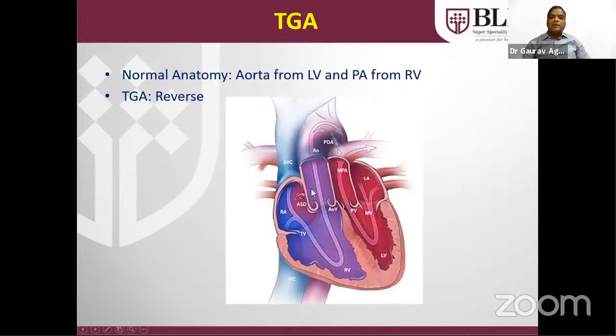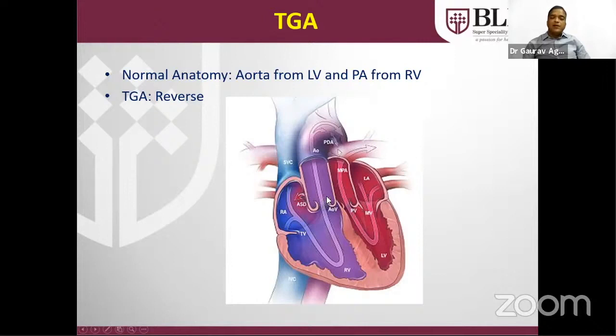The patient is pink. But in this case, the pure blood will come to the LV and will go again to the lungs. And the venous blood, IVC and SVC, will go to the RA, RV, and will supply the body through the aorta. So there is no pure blood supply to the body unless there is mixing, either at the level of the atria in the form of atrial septal defect, in the form of ventricular septal defect, or in the form of PDA.